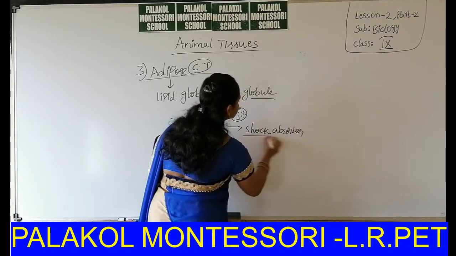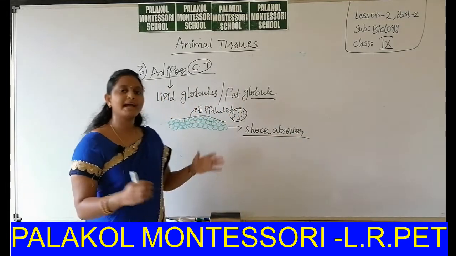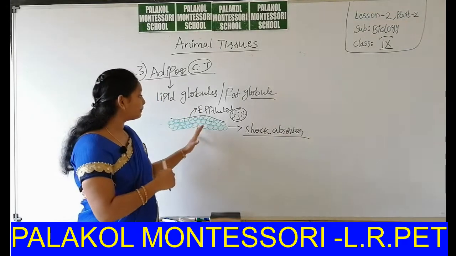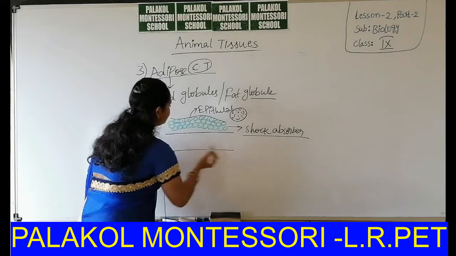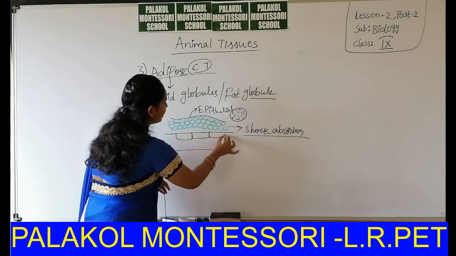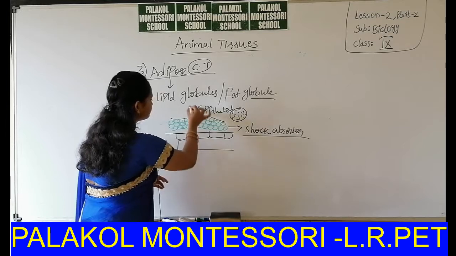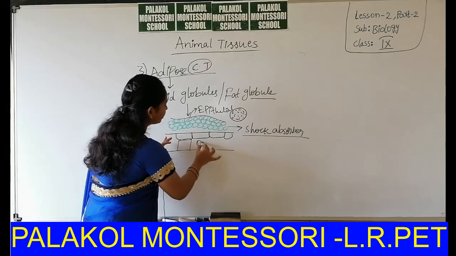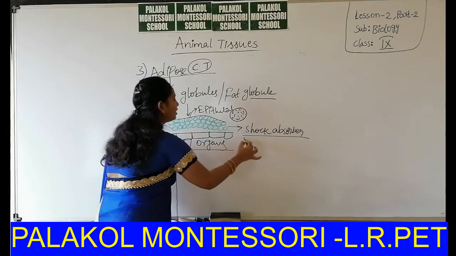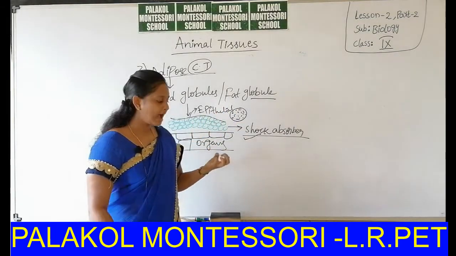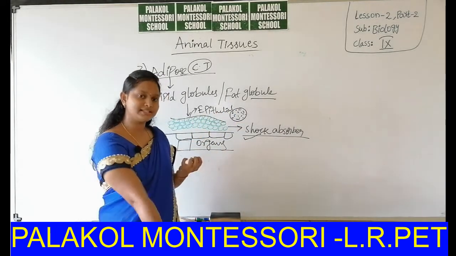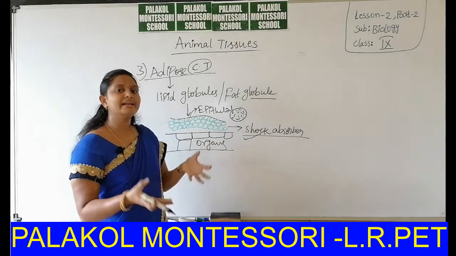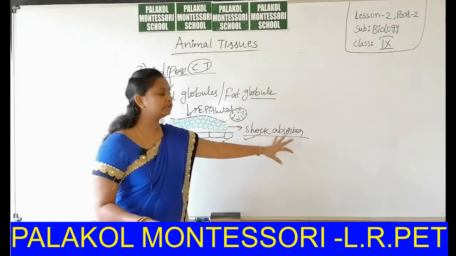Why is it called a shock absorber? Because from mechanical injuries and mechanical activities, it can protect our inner organs or organ systems. From those mechanical injuries, this adipose tissue protects the inner organs. That's why it is called a shock absorber. It can take the shock and it doesn't allow the mechanical injuries into the organs or organ systems. So it protects the inner organs.